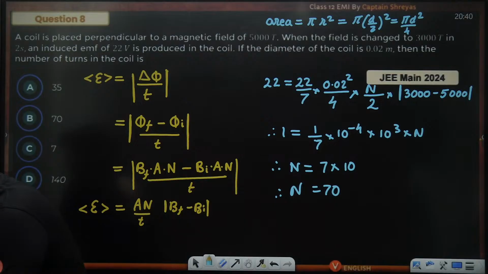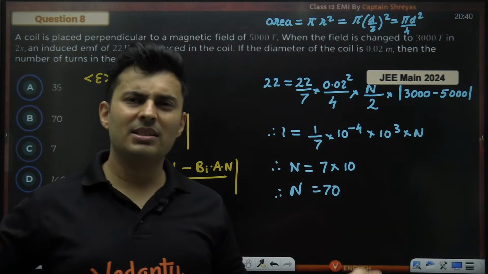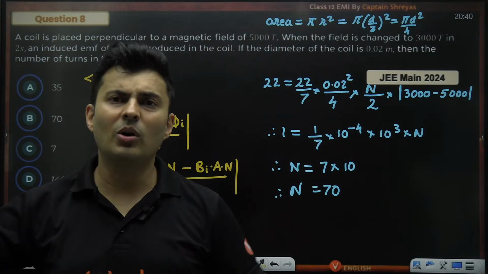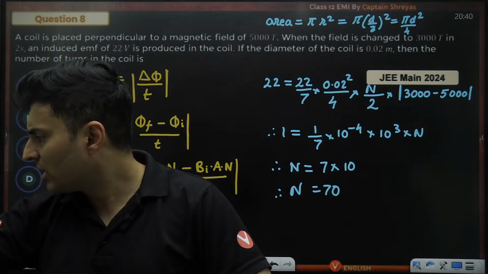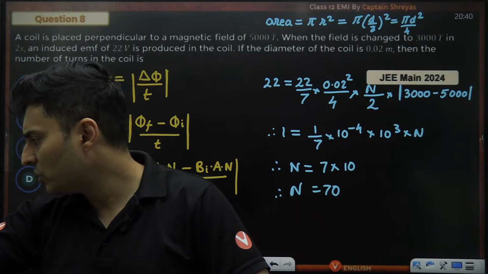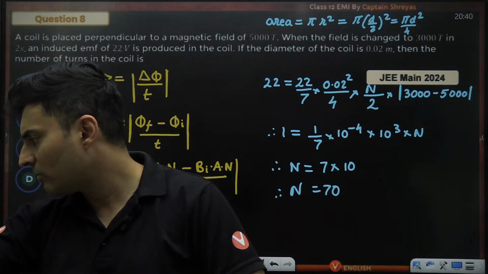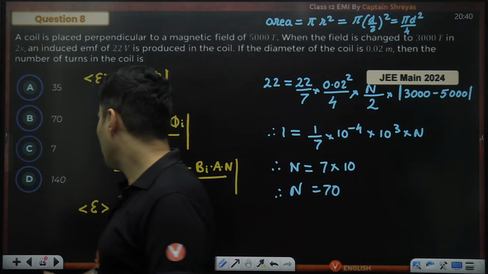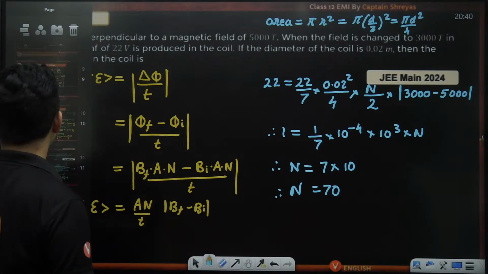Why will you do 180? See, whether you measure from this side or that side, it doesn't matter. Cos of 30 degrees is root 3 by 2. You don't have to do 180 minus 90 plus 60 and all of that. Not needed. Just check it out. I'll just show it to you once more over here.